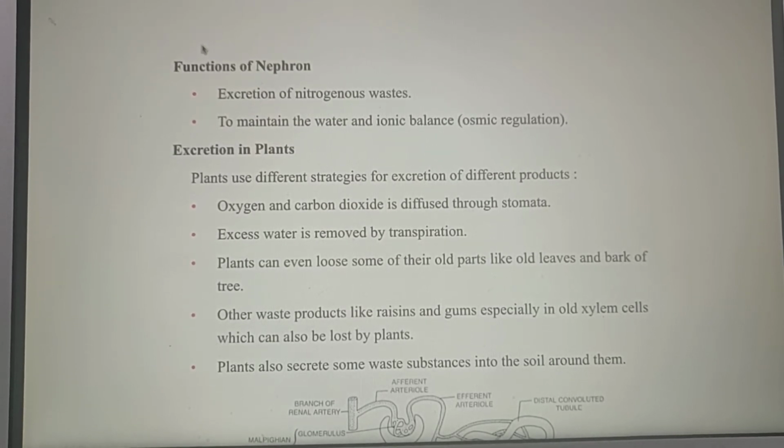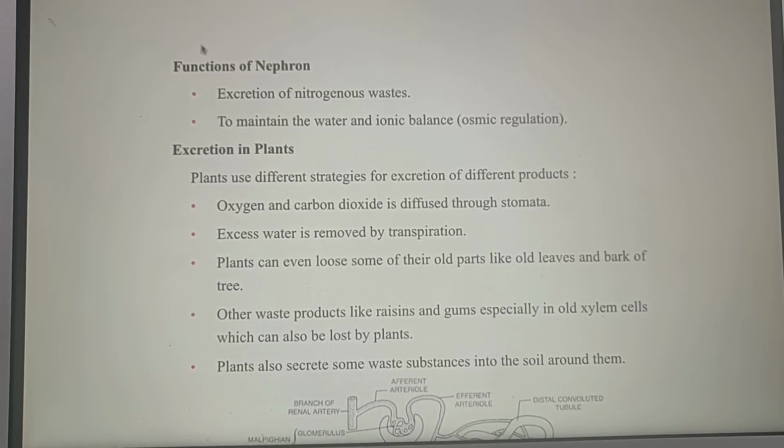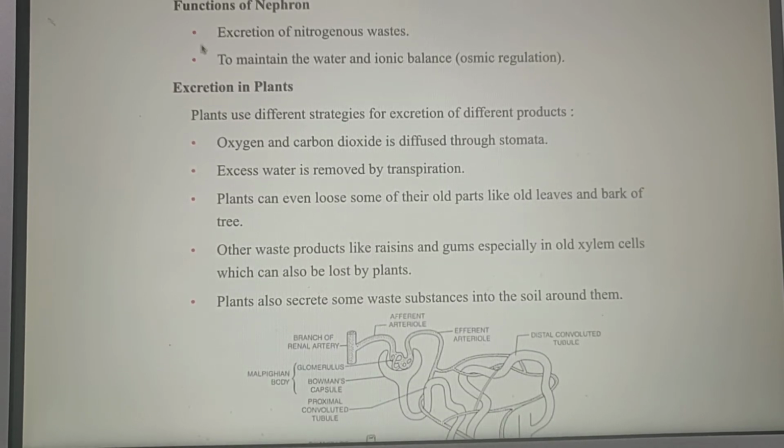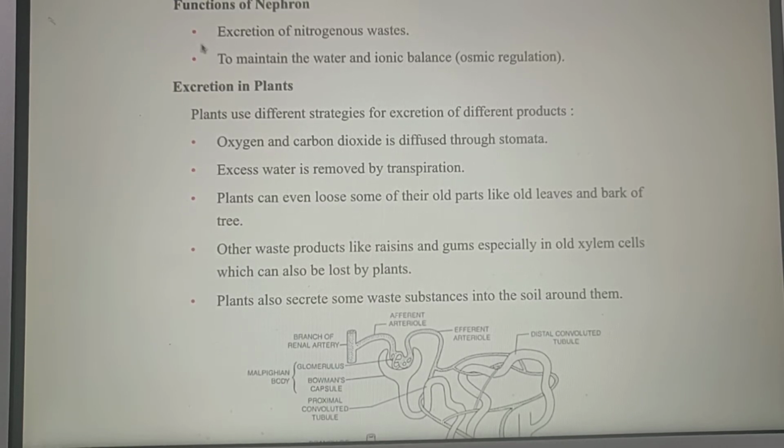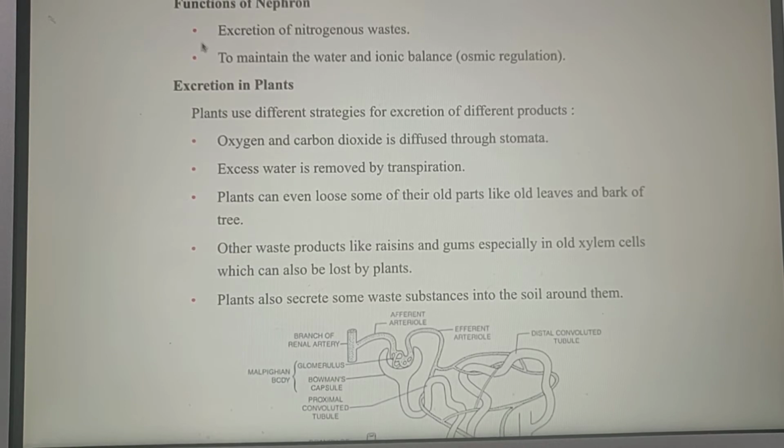Excretion in plants. Plants use different strategies for excretion of different products. In plants there is no kidney, no urethra, no urinary bladder, etc. But they have different strategies.